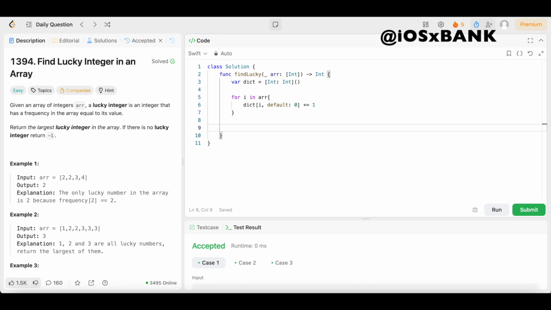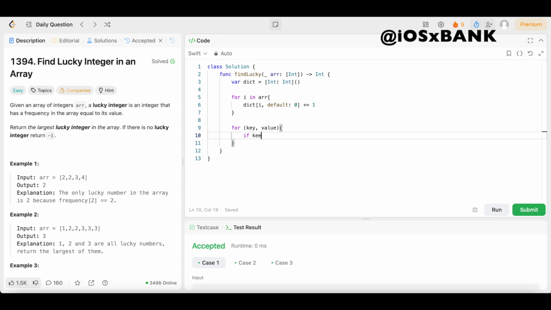Boom. Then we're going to check each. Now we need to check to see if the key equals the value, right? So we're going to check each key value pair by saying for, open up the parentheses, key, comma, value. Then we are going to open up the brackets, and we are going to see if the number appears exactly key times, then it's a lucky number.